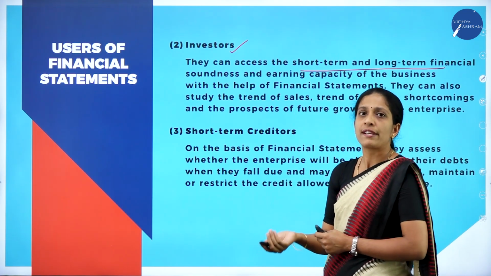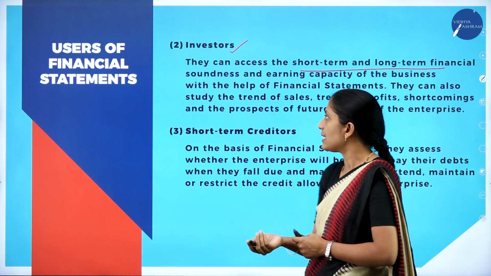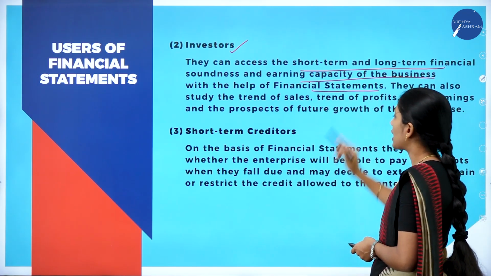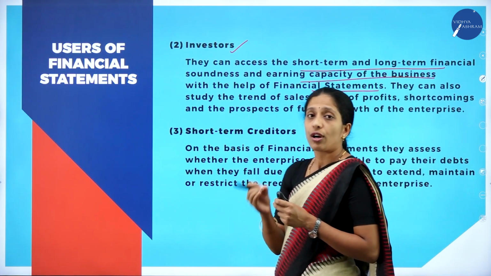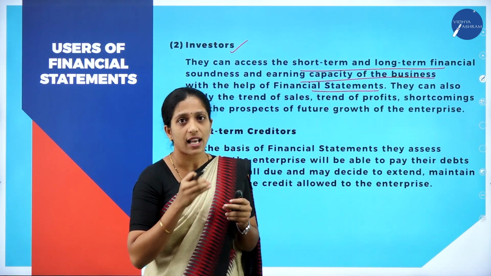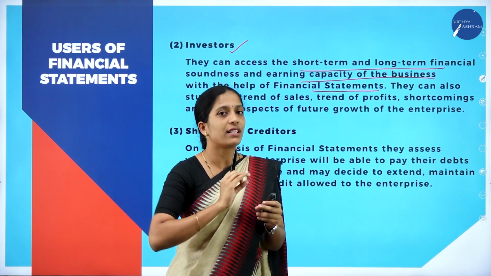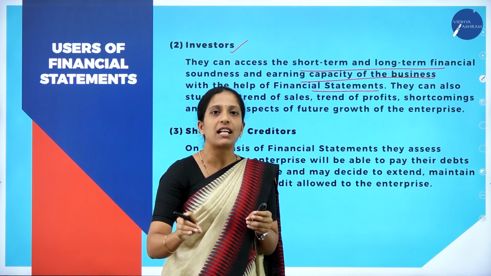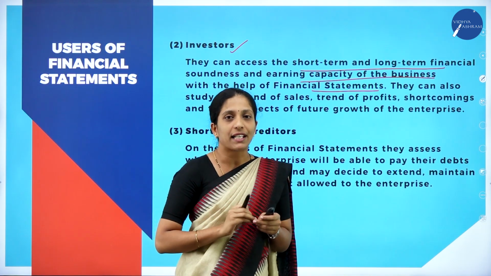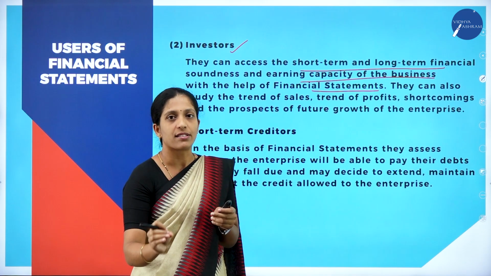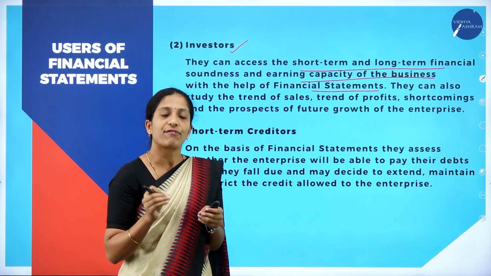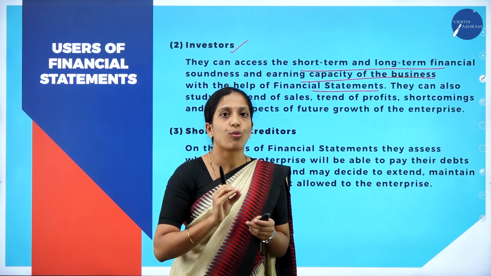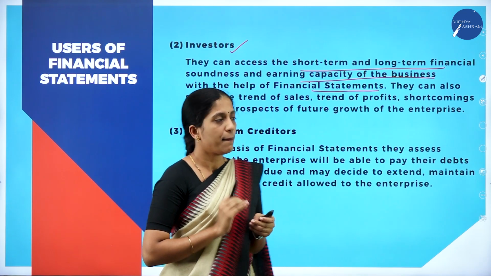So how financially strong the business organization is and the earning capacity of the business can be ascertained only with the help of the financial statements. It is prepared at the end of the financial year, where we come across the exact financial performance, that is the profit or loss of the firm, and the financial position of the business. So an investor can come to know the financial soundness of the business.